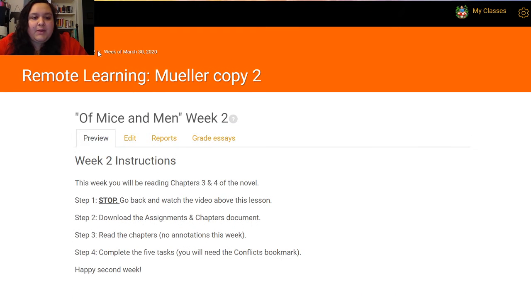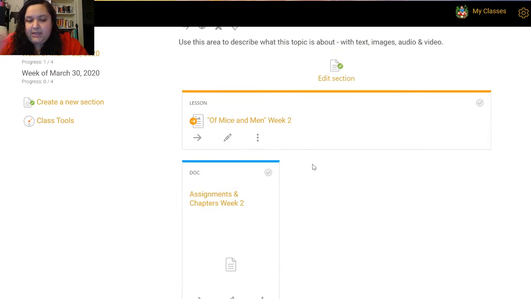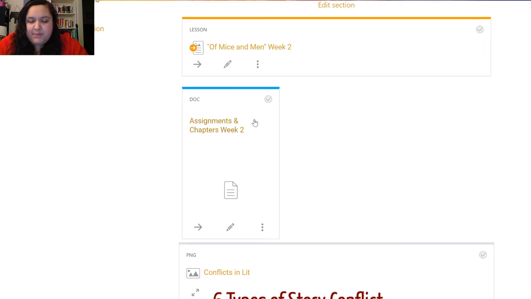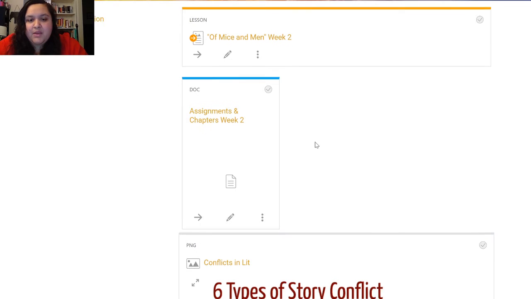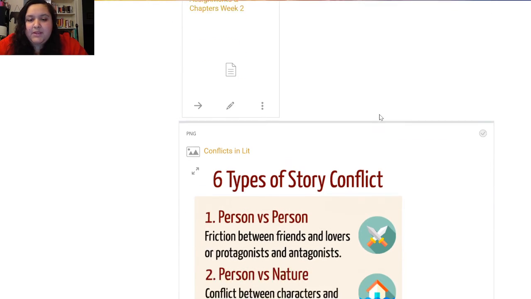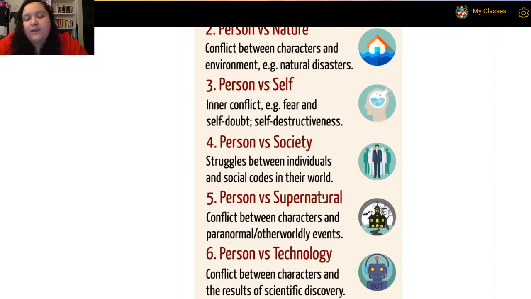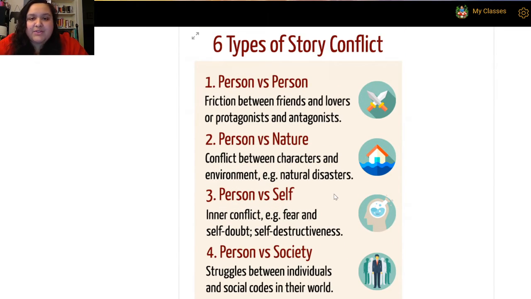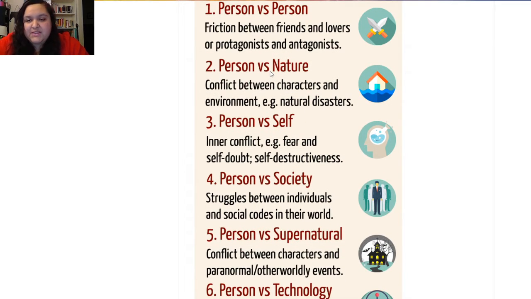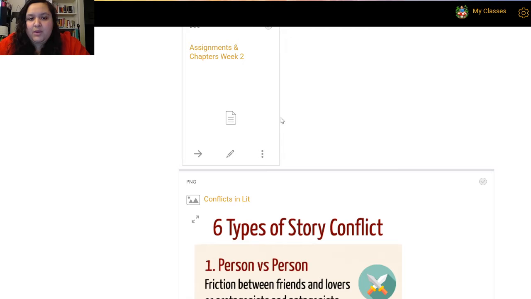So let's go back real quick. You will see, of course, the assignments and chapters week 2 document. Remember, when you download that, you need to save a copy into your Google Docs. Anything you write on this document that you open will not be saved unless you save it in your Google Docs. For this document, and we'll come back to it in a minute, you will need this. We've already done this in class. It was the man versus man, man versus self, man versus nature. In this case, it's just person versus, because of course there's more than just men. So you'll need that to help you with this.